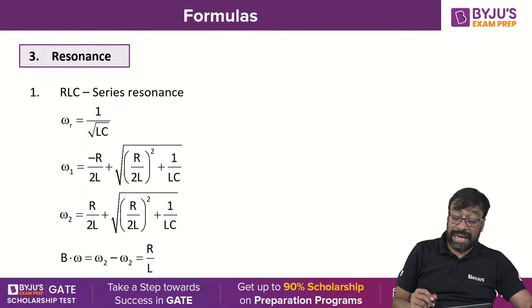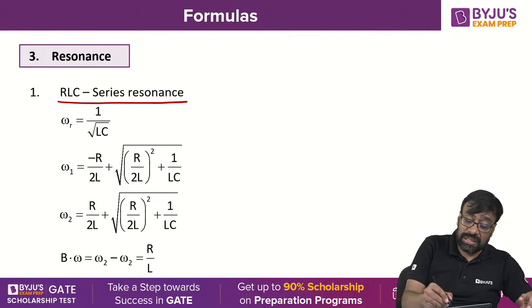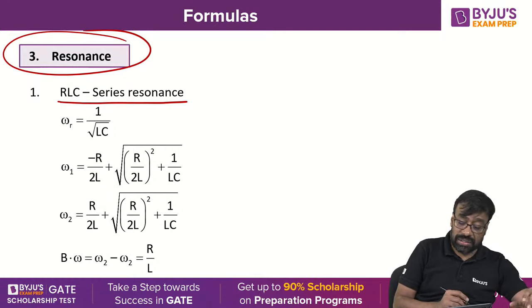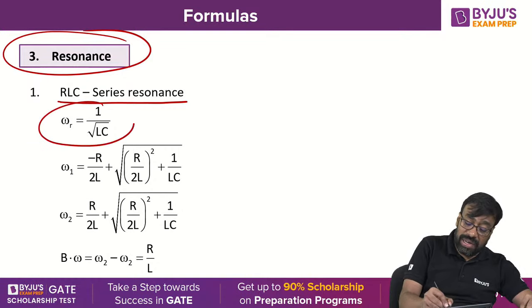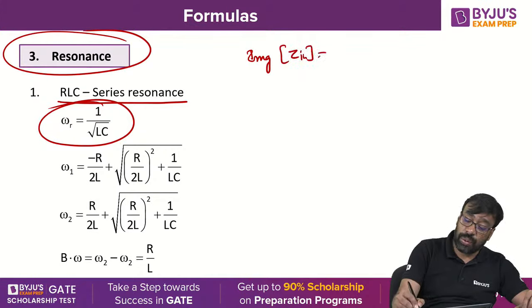Now, coming to resonance, most important topic, high weightage topic, that is RLC series resonance, and of course, parallel resonance. Resonance topic we are going to discuss here, series resonance as well as parallel resonance. The condition for resonance is that the imaginary part of the total input impedance is 0, or the total admittance imaginary part is 0.